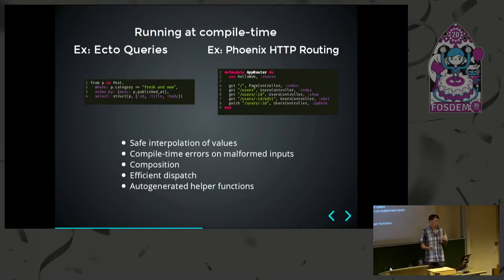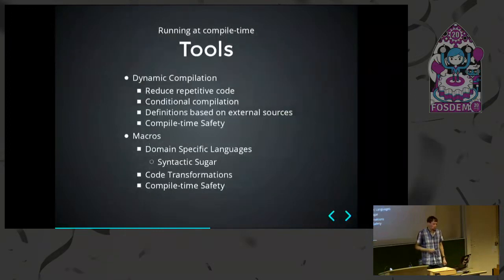And these allow safe interpolation of values, creating a very high-level, data-driven, domain-specific language that allows a more efficient and more safe implementation, and in many cases gives you back errors at compile time that you would otherwise only catch at runtime. So these are the two main tools that you can use to change how code is compiling into your program.